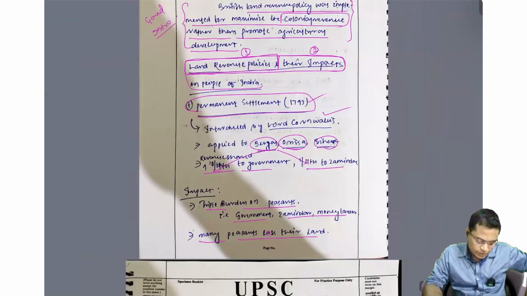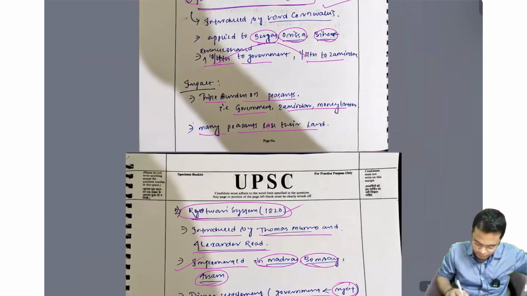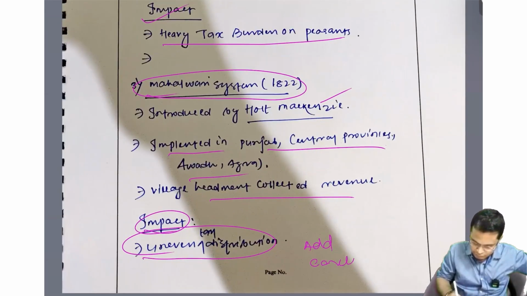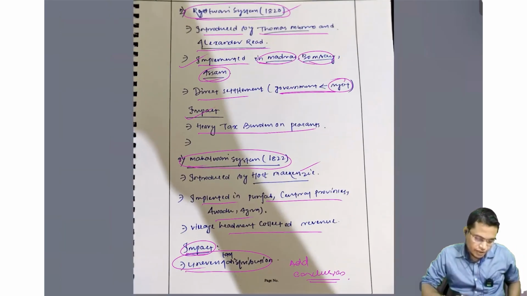But conclusion is missing. The rest you can draw a map.